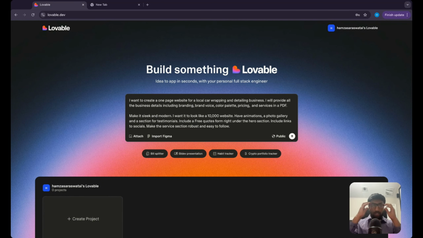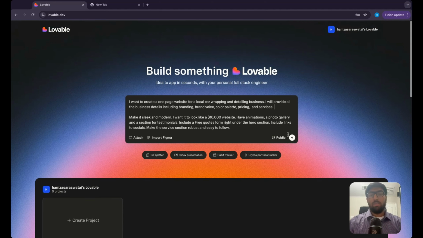Okay, cool. All right, so this is the prompt that we wrote out. I want to create a one-page website for a local car wrapping and detailing business. I will provide all the business details, including branding, brand voice, color palette, pricing, and services in a PDF. Make it sleek and modern. I want it to look like a $10,000 website. Let's go ahead and add this. I want it to look like a $10,000 website, have animations, a photo gallery, and a section for testimonials. Include a free quotes form right under the hero section. Include links to socials. Make the service section robust and easy to follow. Okay, cool. So we made a mistake there.